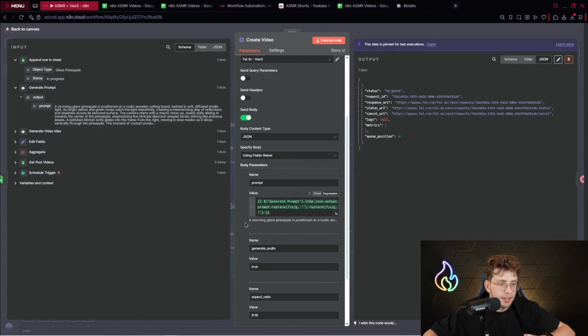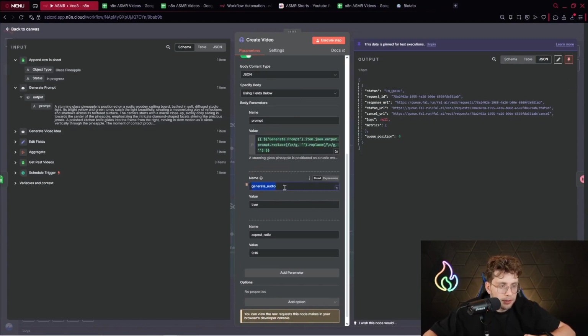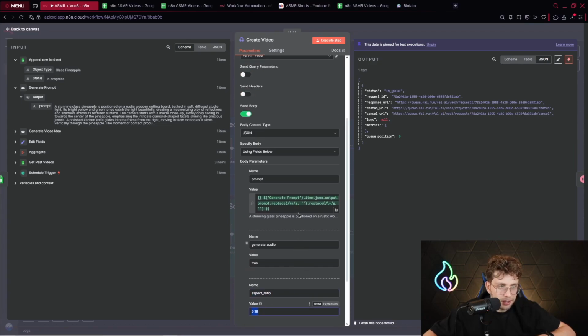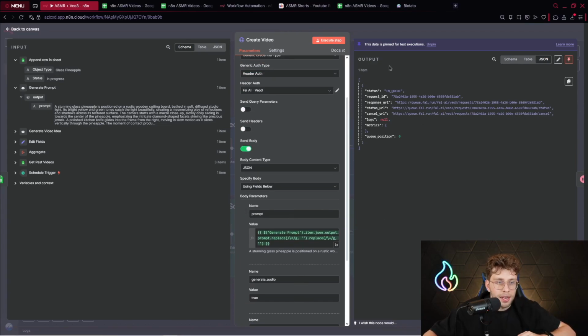And then the second parameter is generate audio. So generate, we've got this sign and audio. And this is the true. So we just trigger VO3 to generate the audio. We have the aspect ratio, so 9:16, because we are creating the shorts. And after you do this, you can execute the step and you should get the status which is in queue.